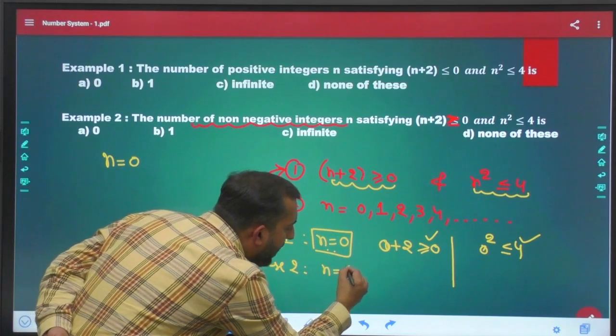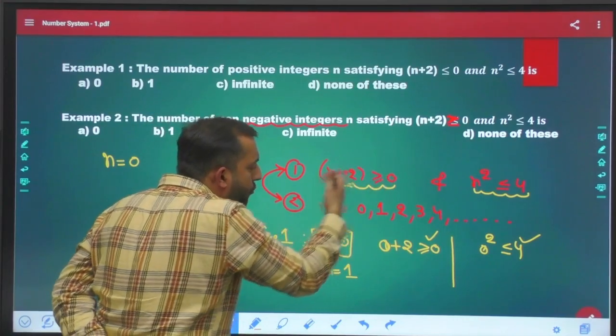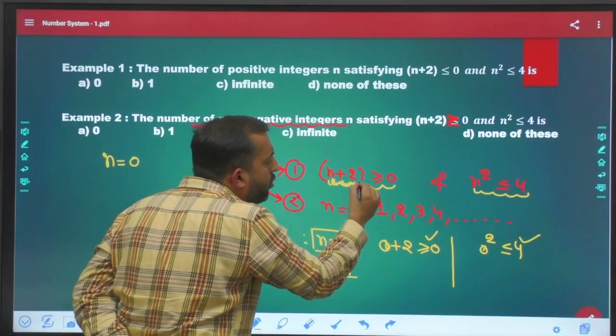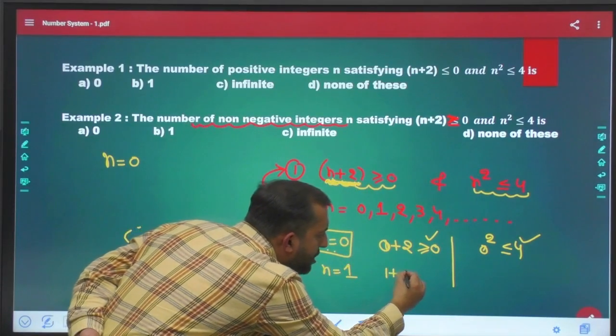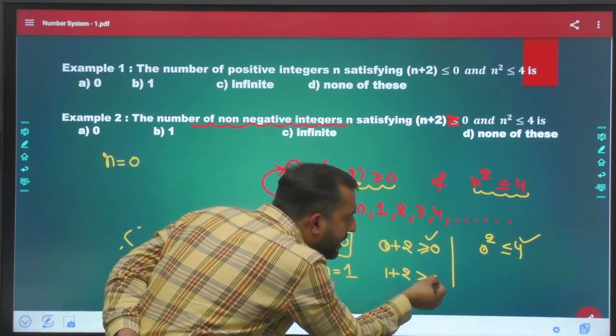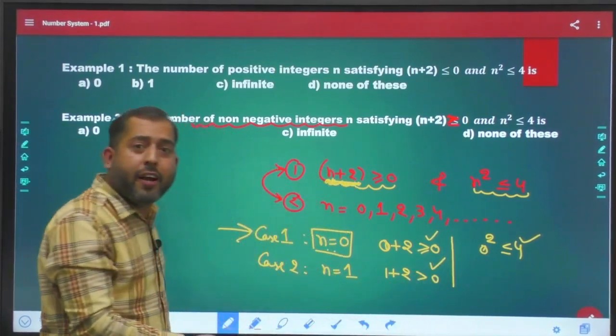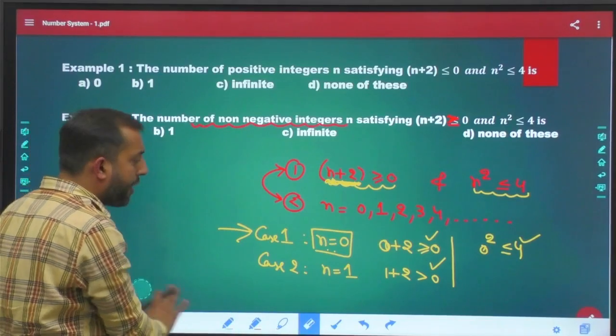Now, let us talk about case number 2. If you put n equal to 1, let us justify. If I put n equal to 1 here, it will become 1 plus 2, and 1 plus 2 is 3, which is greater than 0. Condition number 1 is justified, right?